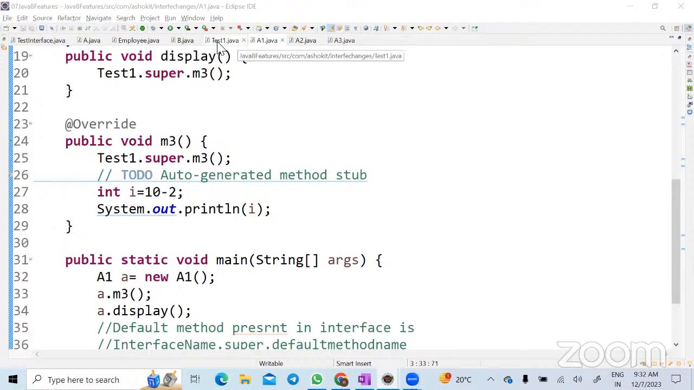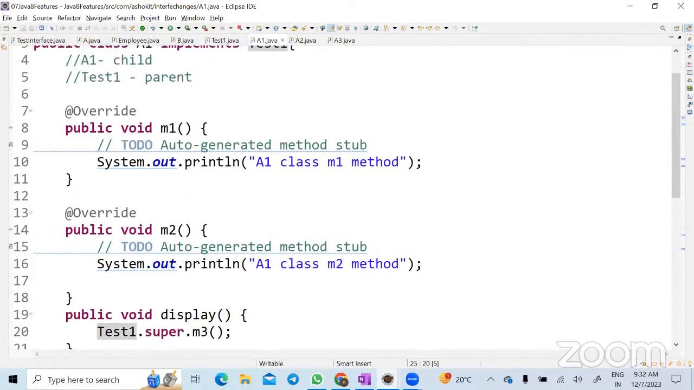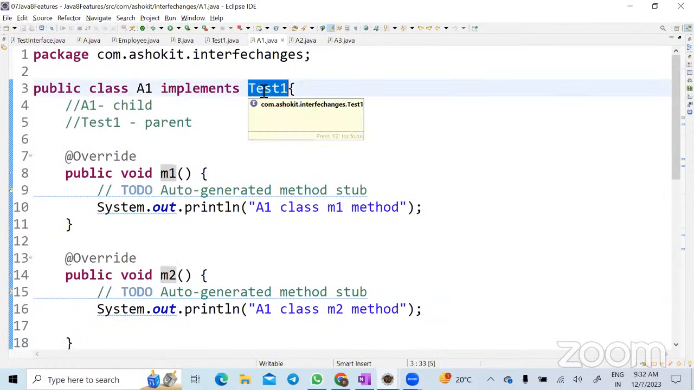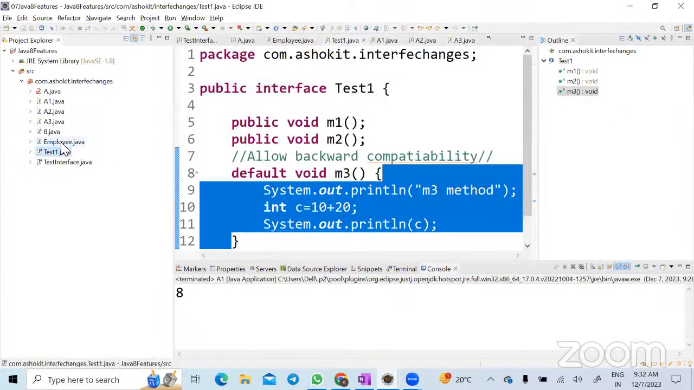So here, the question that is asked is, why am I writing an interface name? Why can't I directly call super.m3? Super means, see, this is the inheritance principle, right? So super means it's one. So directly, why can't I keep super.m3? Why do I need to put the interface name? Okay. So there is a possibility that whenever you're using an interface, you can implement multiple interfaces at a time.